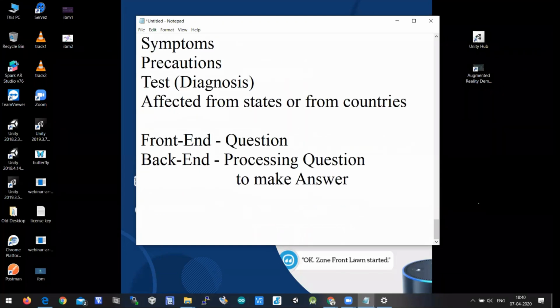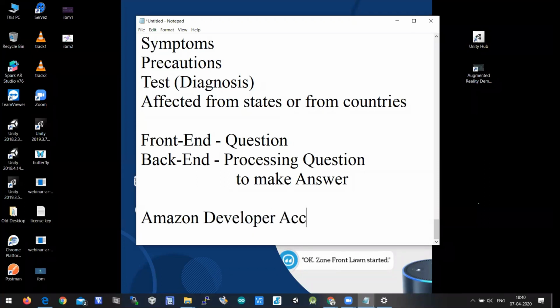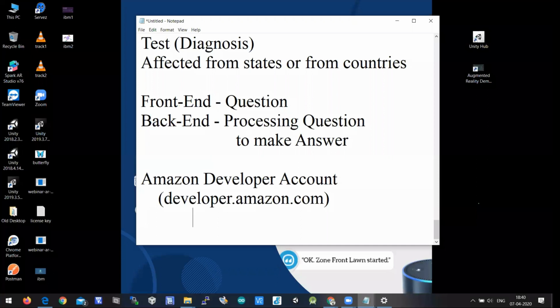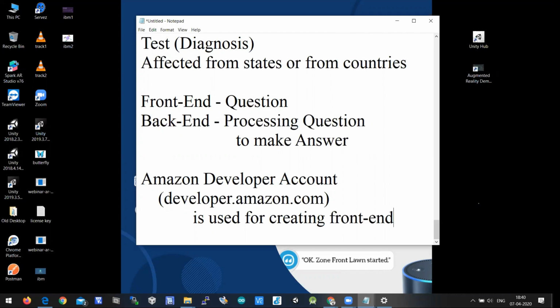So everything is happening through voice, front end and back end. So here, Amazon developer account. This is nothing but developer.amazon.com, which is used for creating the front end skill.